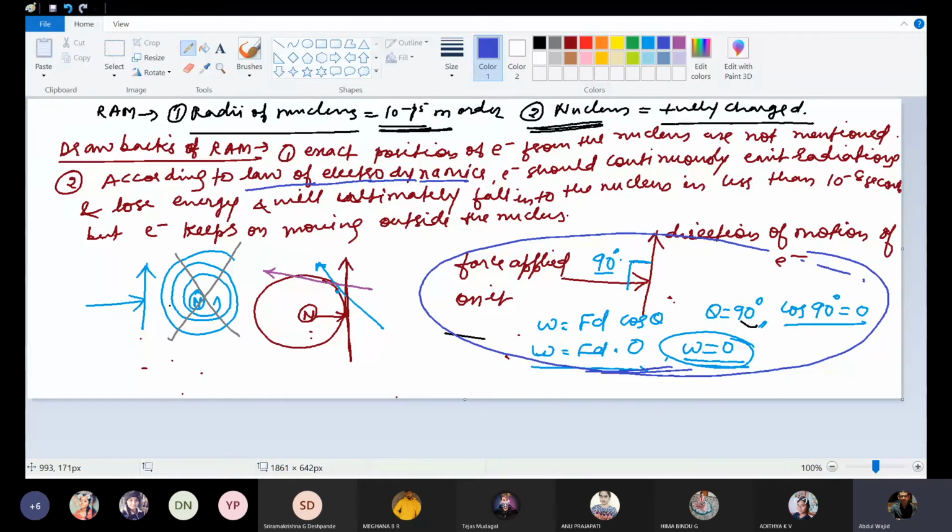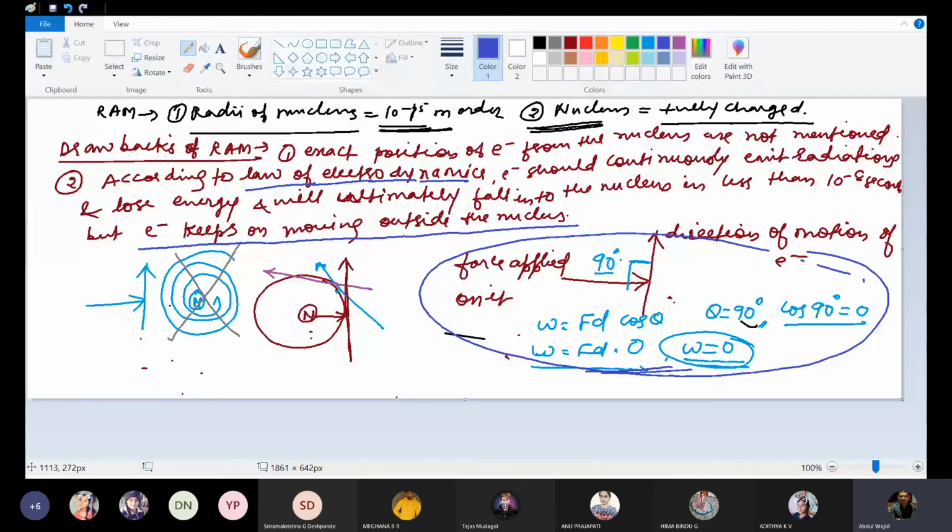So the electron will keep on rotating on its own path with its own pace without falling into the nucleus, because there is no loss of energy. So there will not be any change in position of the electron also. If there is loss of energy, only then there will be a change in position of the electron. Since there is no loss of energy, there won't be any change in position, and the electron will keep on rotating. That is what you have written. But the electron keeps on moving outside the nucleus. There won't be any loss of energy, according to this law of electrodynamics. So this is all about Rutherford's atomic model.